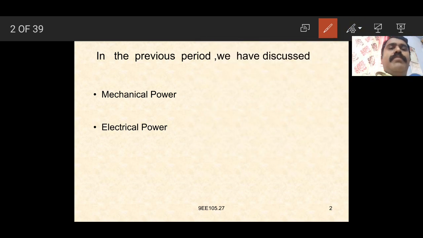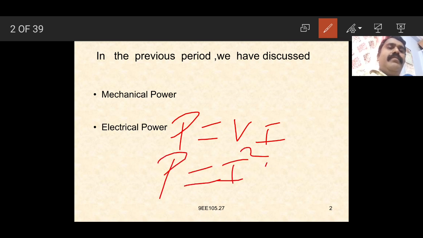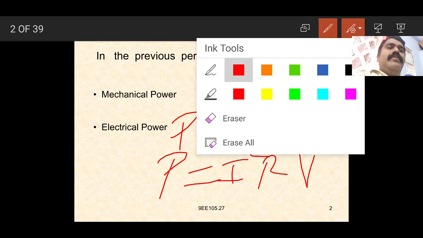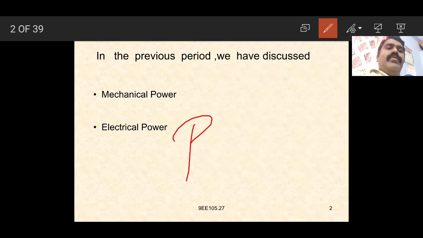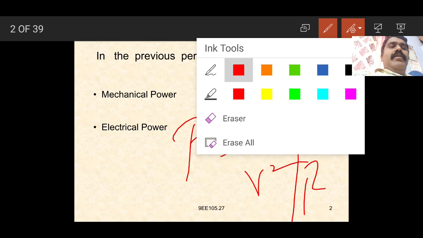We can also state the electrical power as P is equal to VI watts, or P is equal to I square R, or V square by R. Anything is the same, measured in watts. It is the electrical power.